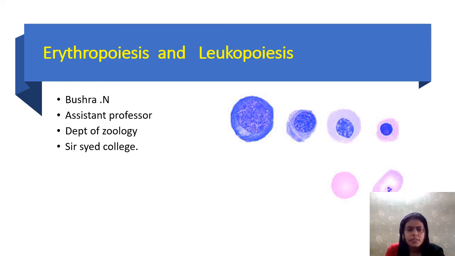Good morning, students. In this video lecture, we are going to discuss erythropoiesis as well as leukopoiesis. Erythropoiesis is the process of formation of RBC or red blood cells, and leukopoiesis is the formation of WBCs. In this class, we are going to discuss different stages of erythropoiesis as well as leukopoiesis.